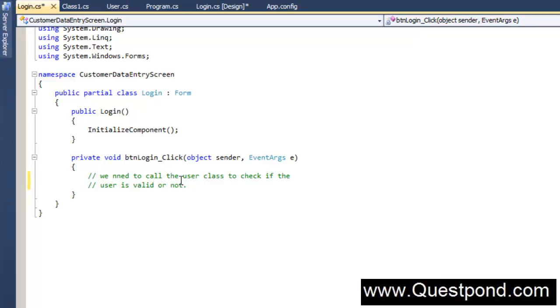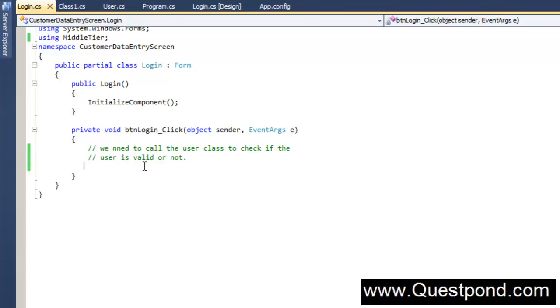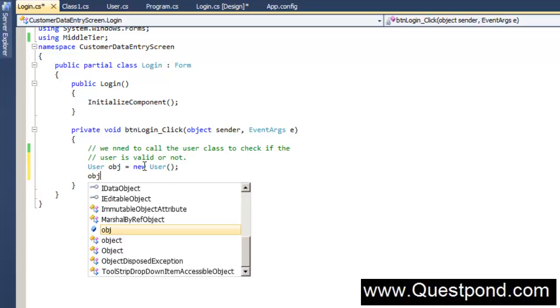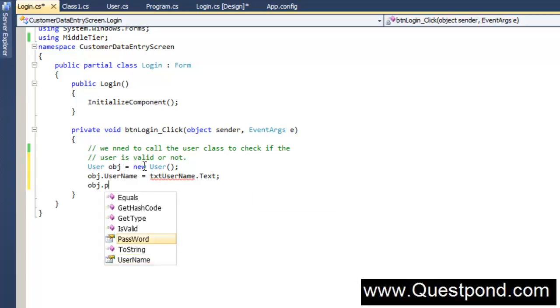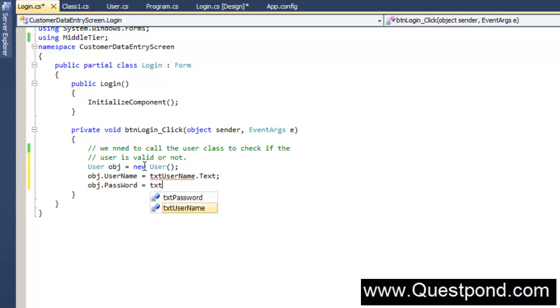So the first thing we have to do is import the middle tier, right? And the next thing we have to do is create the user object and say user, and we need to first pass the username, which is typed in the text box, right? Second is we also have to pass the password, which is typed in the text box.